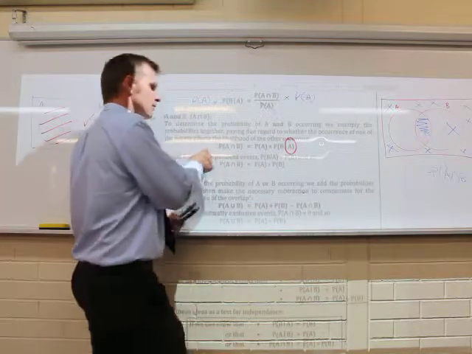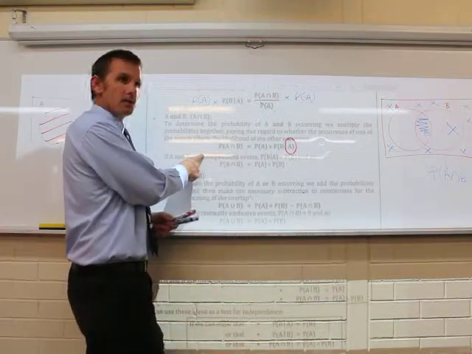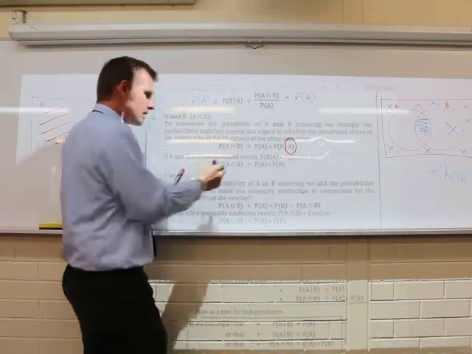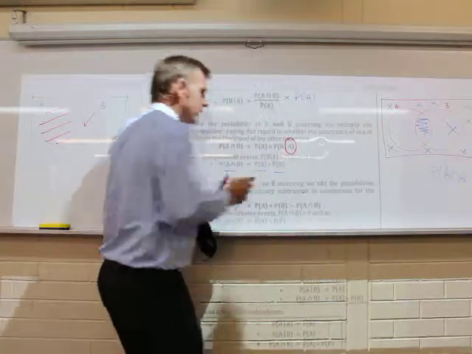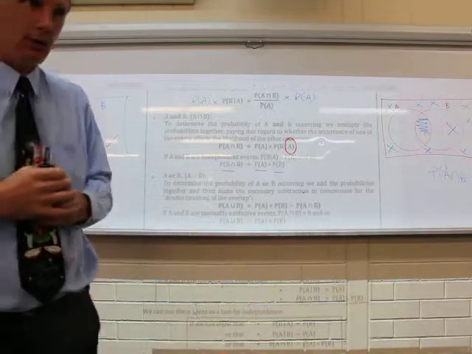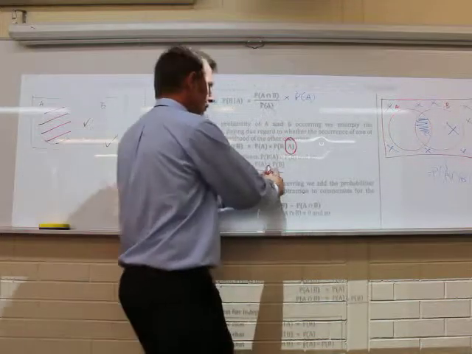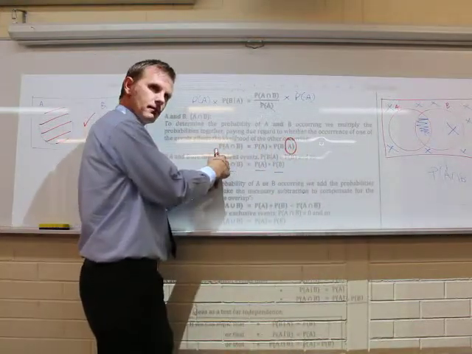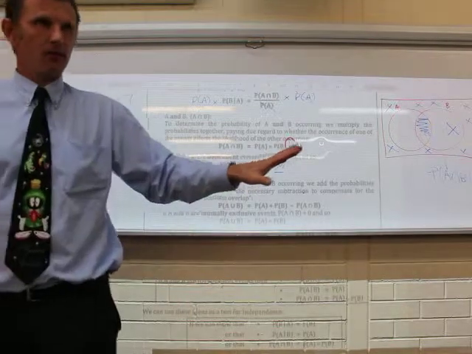Well, if we want to test for independent events, and somewhere in our question we can get those three pieces of information, then we just multiply these two, and if they answer this, that means they're independent.